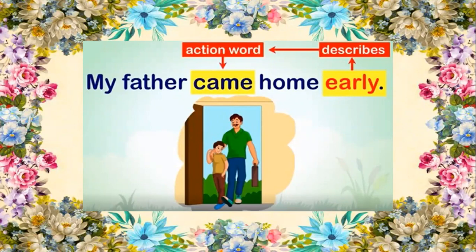So early is an adverb of time. When a word answers the question when, then it becomes an adverb of time.